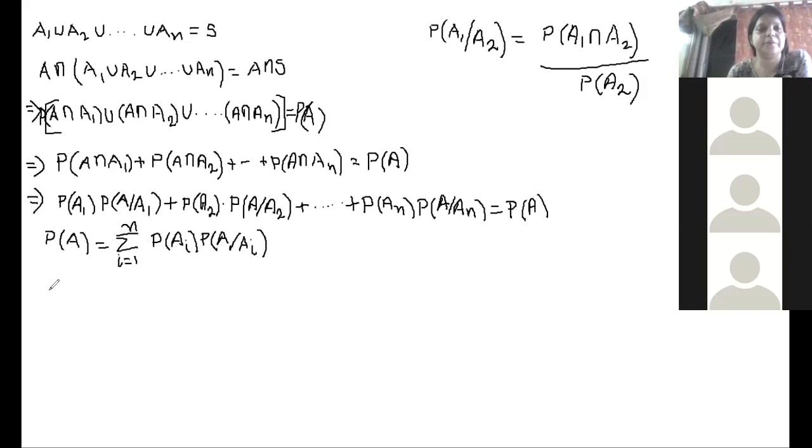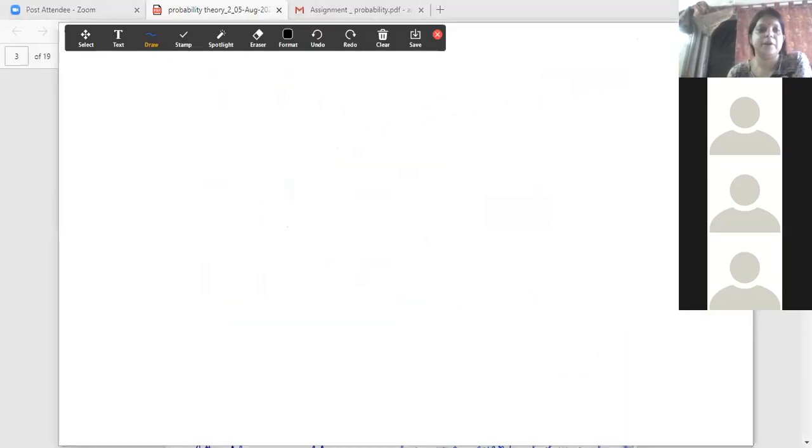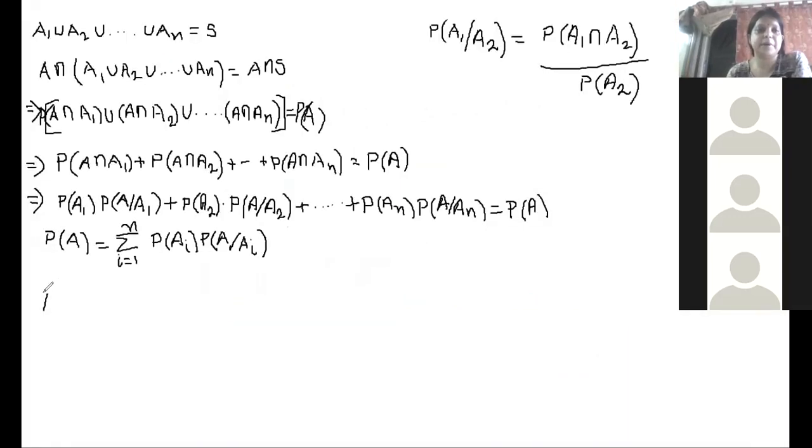So what is the next part? Let us have a view over the next part. See, probability of Ai given A equals probability of Ai into probability of A given Ai, divided by probability of A. So what is the next part? We need to find out probability of Ai given A. Okay, so let us go to the whiteboard. Probability of next part.